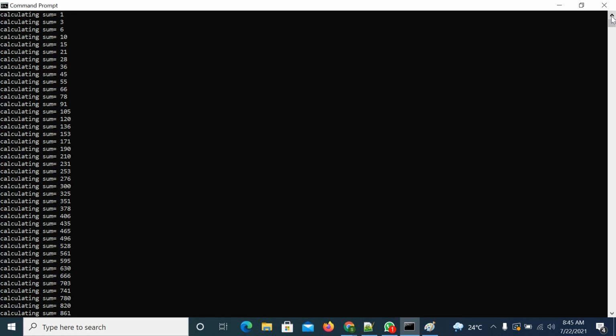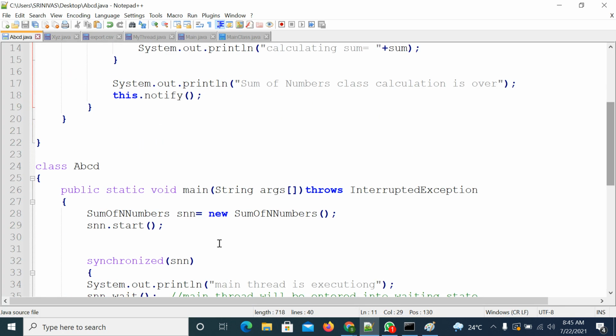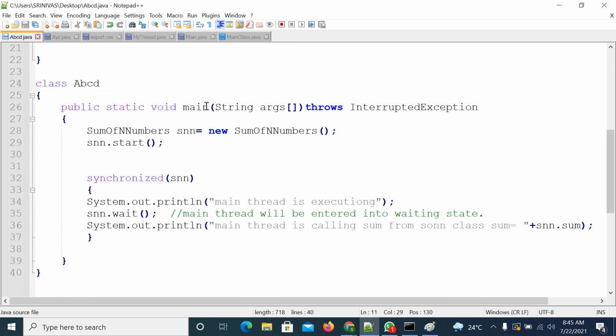Observe here, first the main thread started and is executing. Where is this code? From the main class, the main method started execution. It created the thread object and started the thread. That means the main thread is executing and the second thread, the sum of n numbers thread, is also executing. Now at line number 30, both threads are executing, one is the main thread and the second one is the sum of n numbers thread. Of these two, who will lock it first?